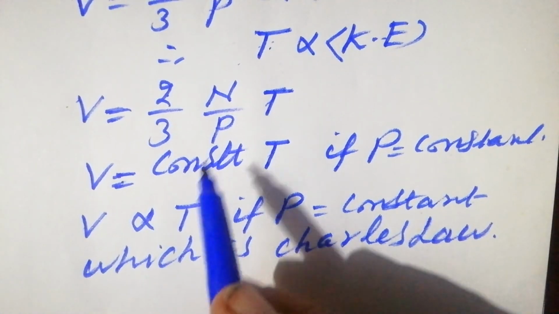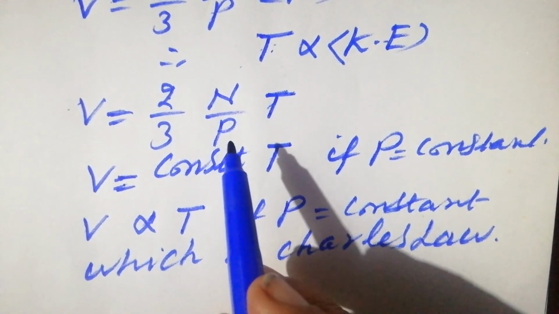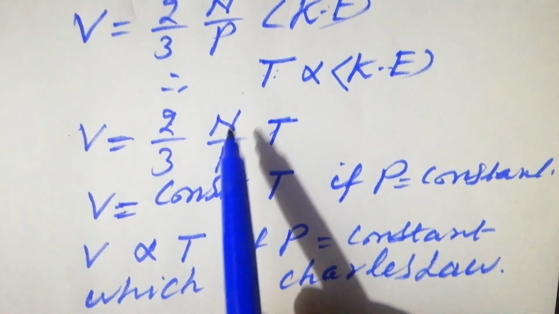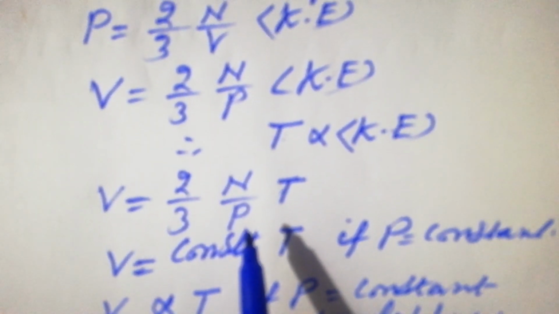These are very important articles: deriving Boyle's law and Charles' law on the basis of kinetic molecular theory.